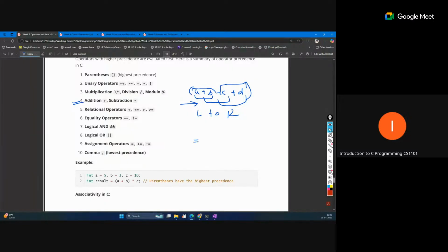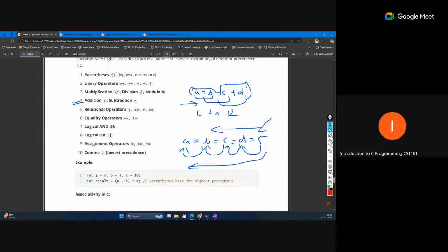The equal operator's associativity is right to left. Suppose you are writing a = b = c = d = 5. This expression will execute right to left. So 5 will be assigned to d first, then d becomes 5. The value of d will be assigned to c, c's value will be assigned to b, and b's value will be assigned to a. So the order of execution is right to left.